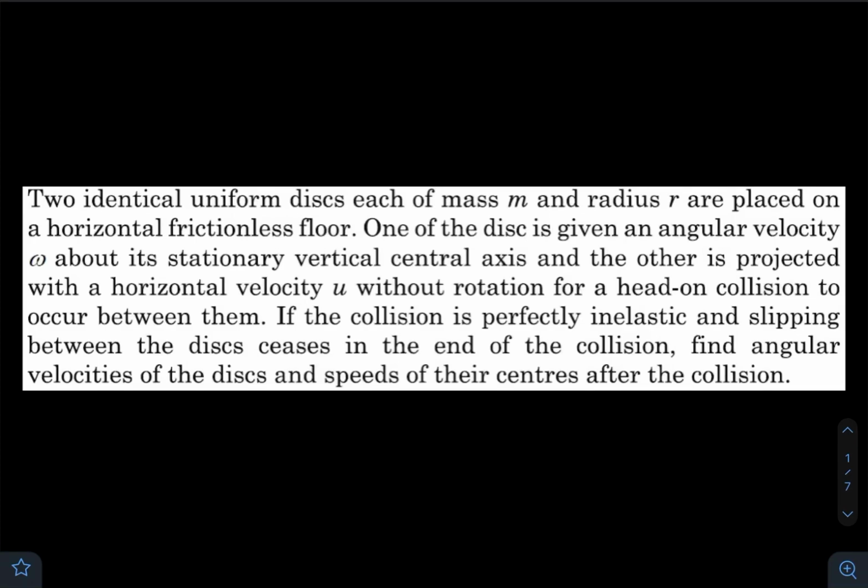I hope all of you are doing great, and in today's question we have two identical uniform disks, each of mass m and radius r, placed on a horizontal frictionless floor. One of the disks is given an angular velocity omega about its stationary vertical central axis, and the other is projected with a horizontal velocity u without rotation, for a head-on collision to occur between them. If the collision is perfectly inelastic and slipping between the disks ceases, so the relative slipping is 0, find the angular velocities of the disks and the speeds of their centers after the collision.